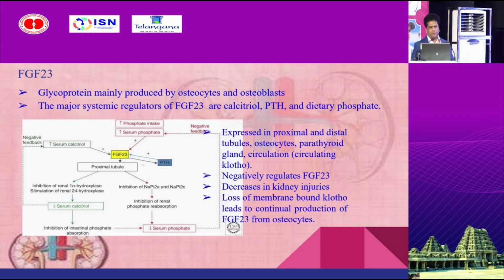The other component is FGF23. It is mainly produced by osteocytes and osteoblasts. It acts at the proximal tubules, where it inhibits 1-alpha hydroxylase, thereby decreasing serum calcitriol levels. It also inhibits sodium and phosphorus channels at the proximal tubule, thereby inhibiting renal phosphate reabsorption.